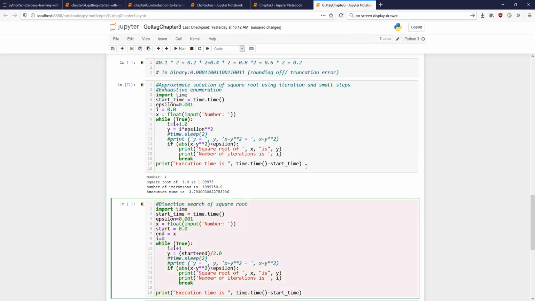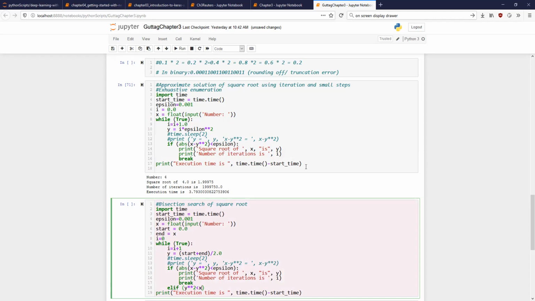Else, let us do else if y squared is less than x.